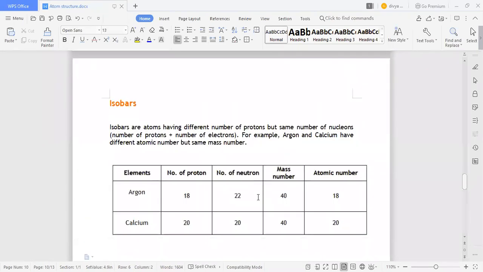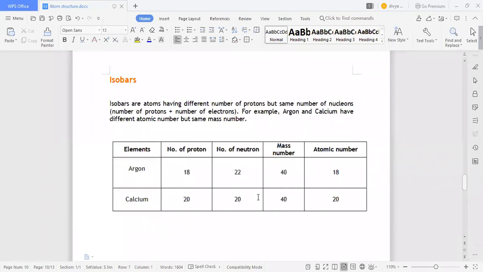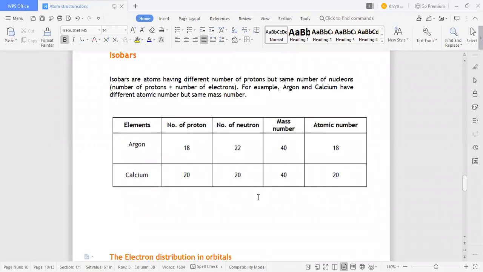Okay, next is isobars. What are isobars? Isobars are atoms having a different number of protons but the same mass number, that is, the same number of nucleons. So the number of protons differs, but the sum of protons and neutrons is the same. For example, argon and calcium have different atomic numbers but the same mass number.